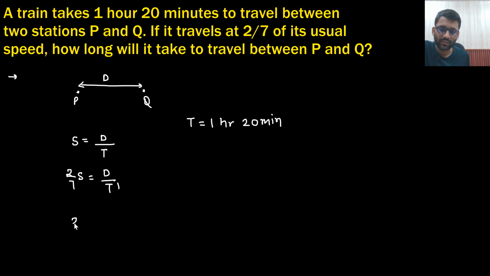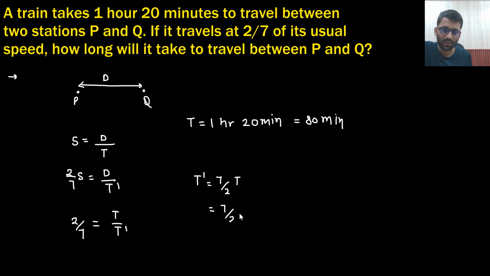Now what we can do? We can divide both of the equations. So what we will get? 2 by 7 is t by t dash. Right? So t dash will be 7 by 2 times of this time t. So what is this? This is 80 minutes. So 7 by 2 into 80 minutes would be 280 minutes.